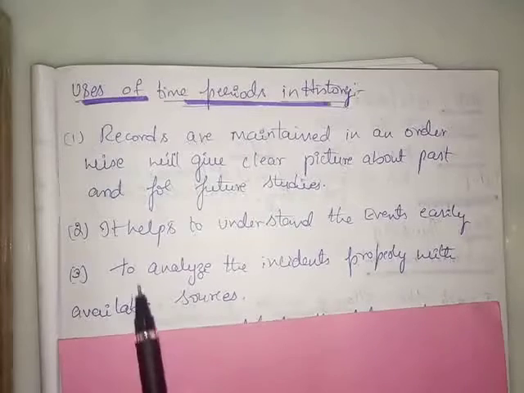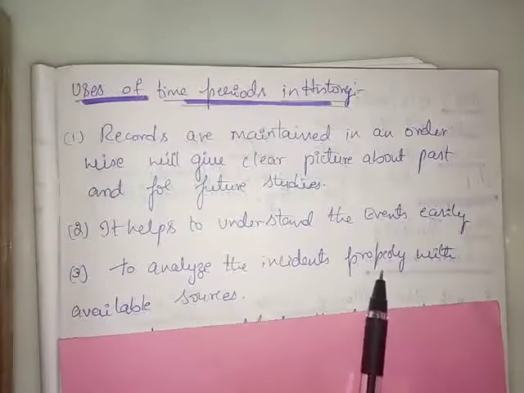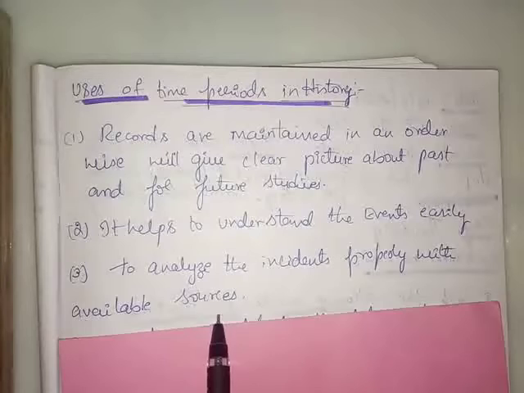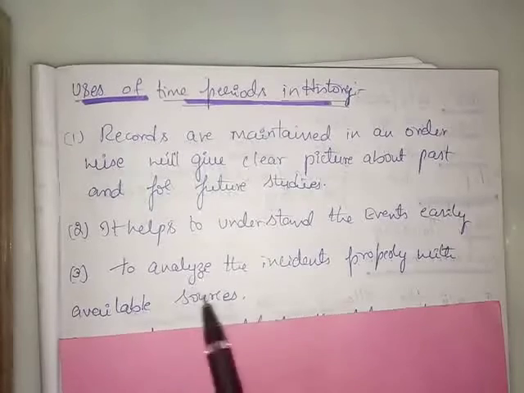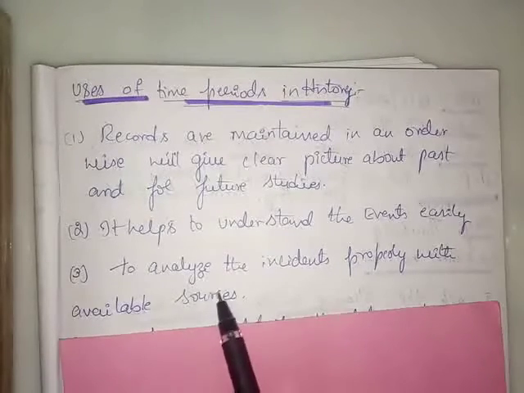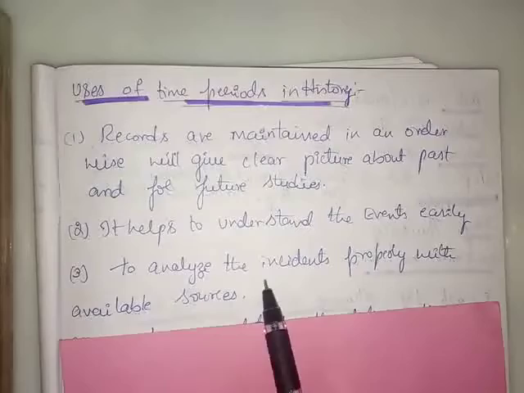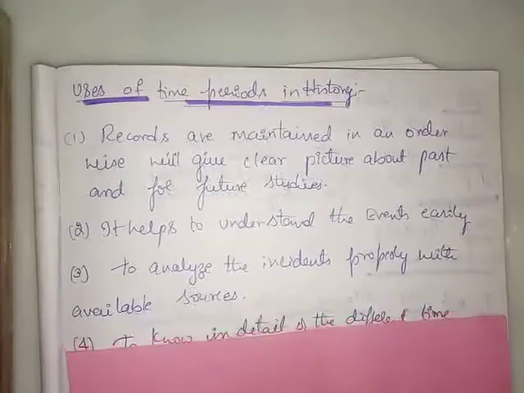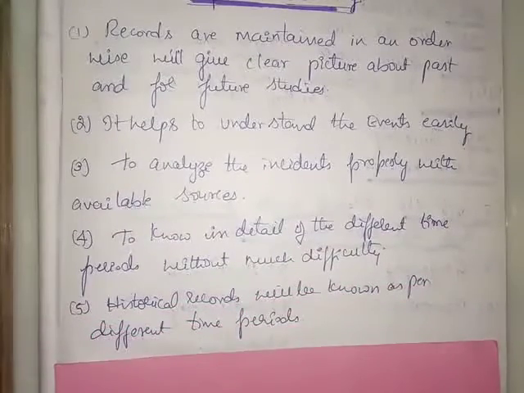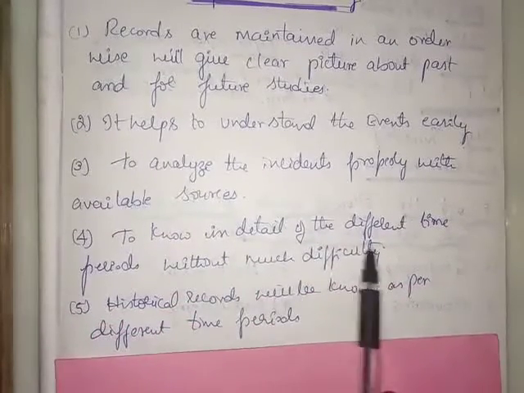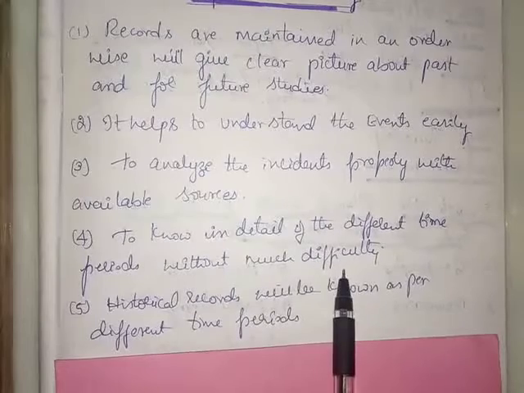Third one, to analyze the incident properly with the available sources. They might have got a particular inscription, or the monuments, or the coins, or any literary work written earlier. These will make us analyze in detail, describe, and go in detail about the concept or the case which they are going to study. Next is to know in detail the different time periods without much difficulty, as I said.